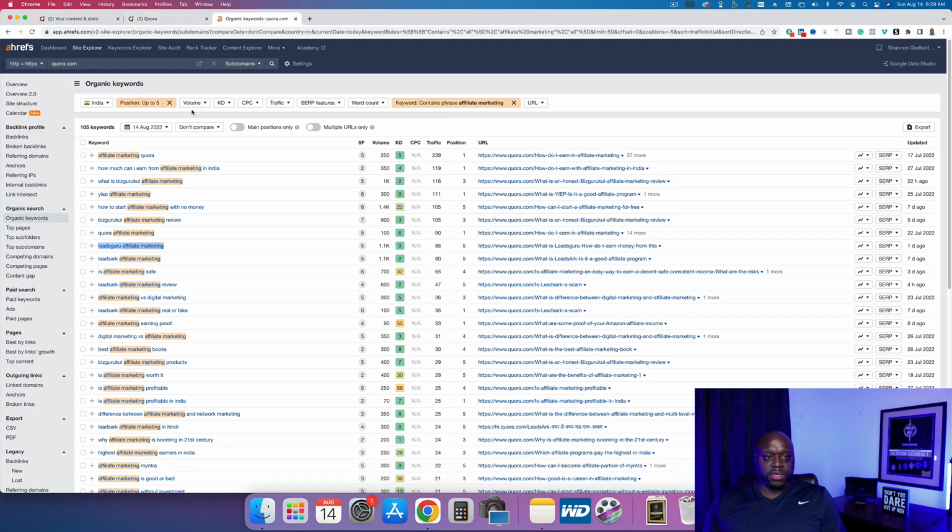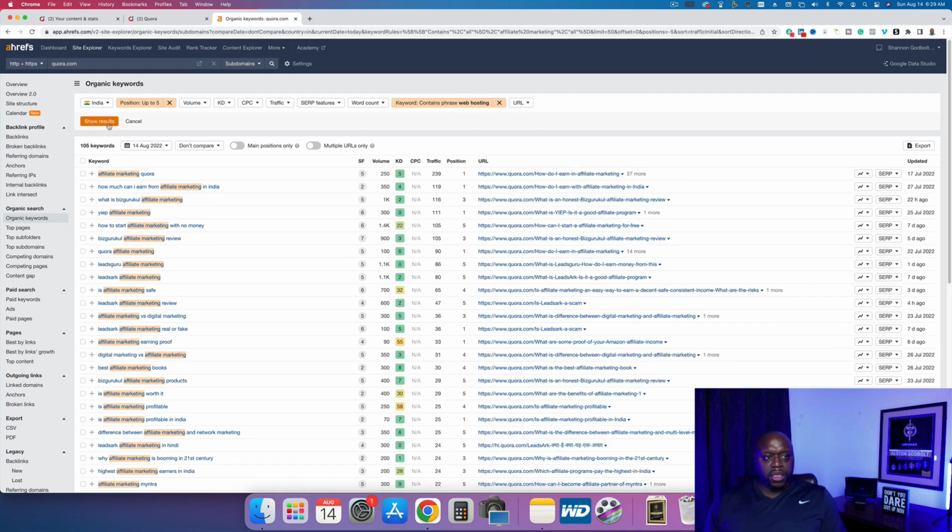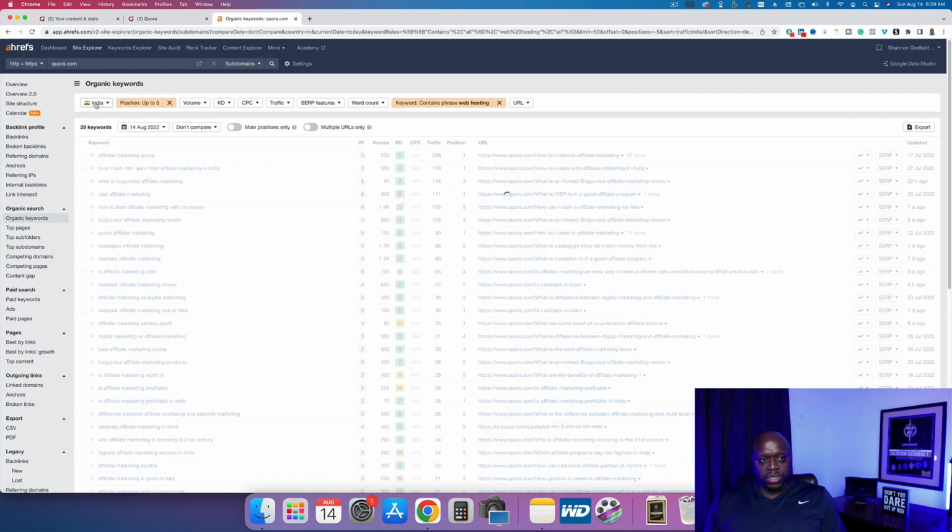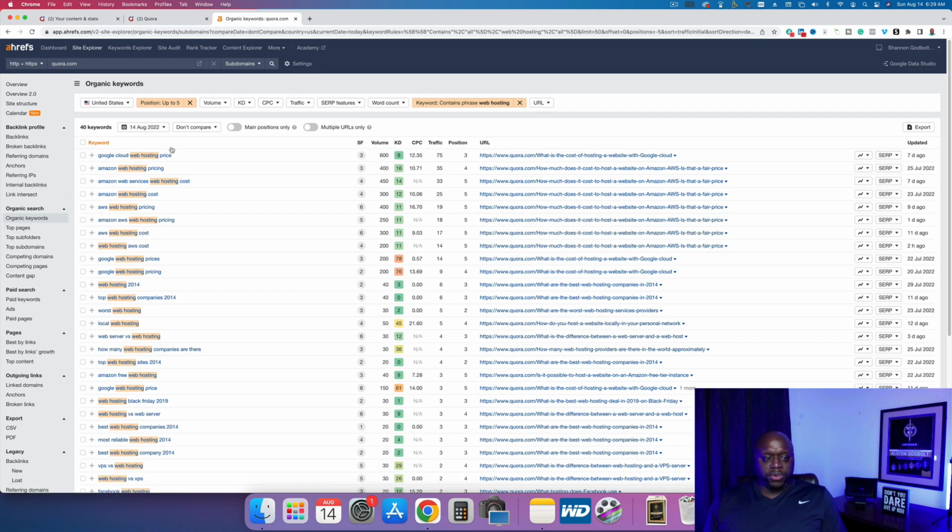You can do this, for example, let's go up here and change this to web hosting, hit enter, and then show results. We want to change this to United States too, just like that. And again, we're only going to see results that show up in the top 5 in search results. Google Cloud Web Hosting price, Amazon web hosting costs, Google web hosting.